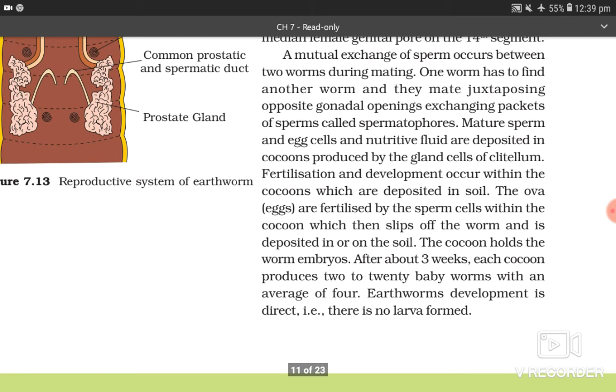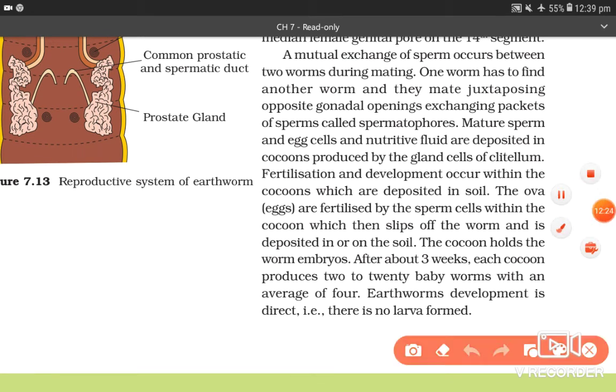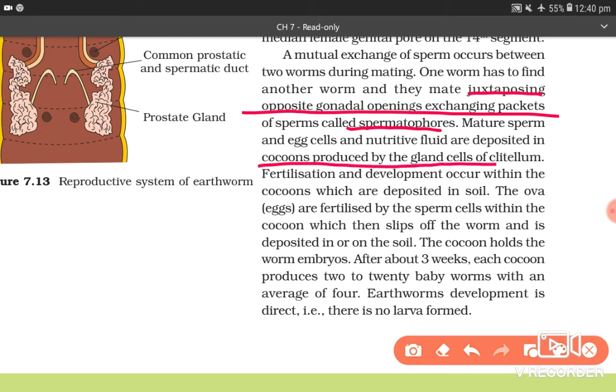A mutual exchange of sperm occurs between two worms during mating. One worm has to find the other worm and they mate juxtaposing opposite gonadal openings, exchanging packets of sperms called spermatophores. Mature sperm and egg cells and nutritive fluid are deposited in the cocoons produced by the gland cells of clitellum. Fertilization and development occur within cocoons which are deposited in soil.